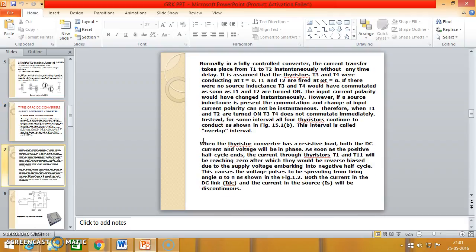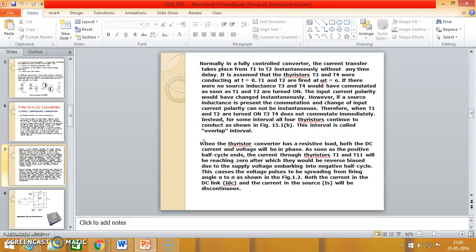Normally in a fully controlled converter, the commutation takes place from T3, T4 to T1, T2 instantly without any delay. It is assumed that thyristors T3, T4 were conducting at t equal to 0, and T1 and T2 are fired at alpha. If there were no source inductance, T3 and T4 would have commutated as soon as T1 and T2 are turned on, and the input current polarity reverses.